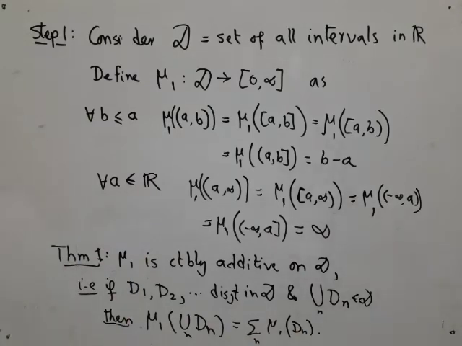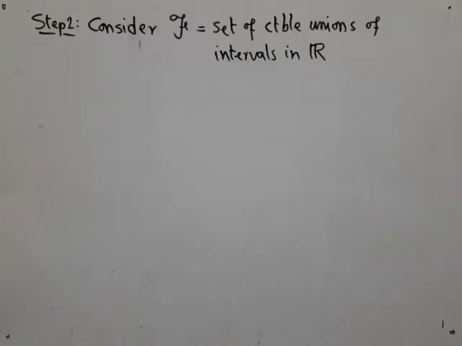Now here we are not going to embark upon the detailed proof. I am just giving the basic outline. So in step 1, we have to prove this. So mu1 is our first approximation to the target mu. In step 2, we enlarge our collection of sets. We are going towards the Borel sigma algebra.